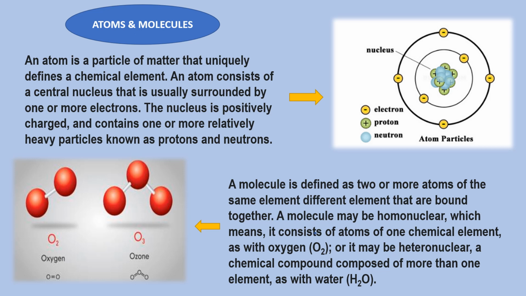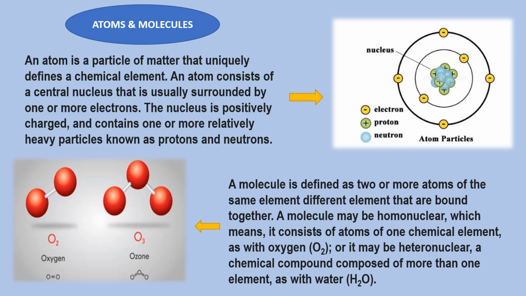Atoms and molecules. Both words are very well known to you. Now I am going to discuss what the differences between them are. An atom is a particle of matter that uniquely defines a chemical element. An atom consists of a central nucleus that is usually surrounded by one or more electrons.